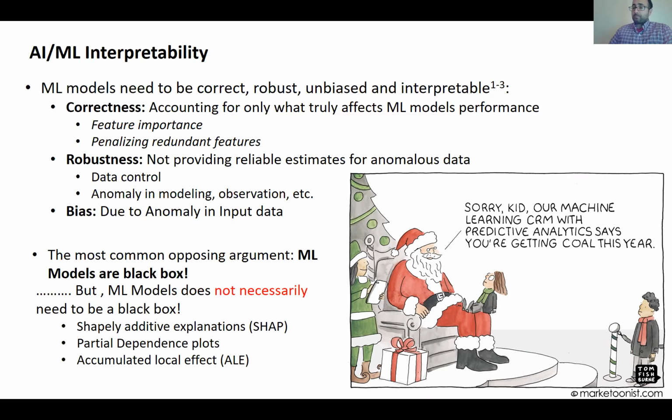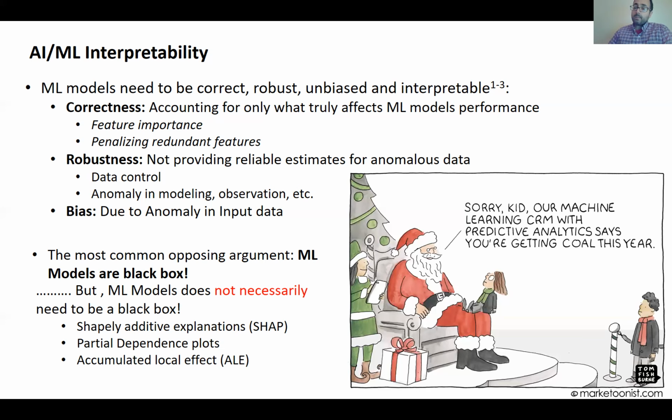So, without any further ado, as we know, a successful machine learning model development creates correct, robust, unbiased, and interpretable models. Here, correctness refers to machine learning models only including parameters that actually affect the model performance. Commonly, researchers use feature importance and penalty approaches to determine and remove redundant parameters from machine learning models.